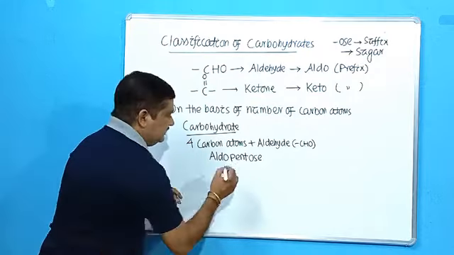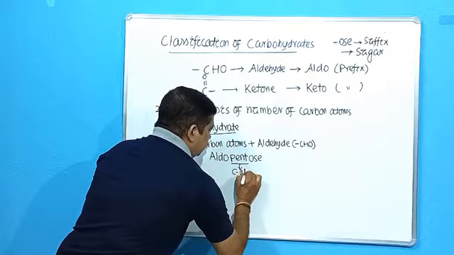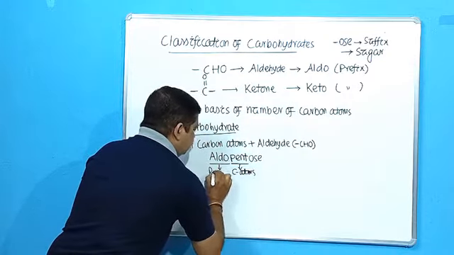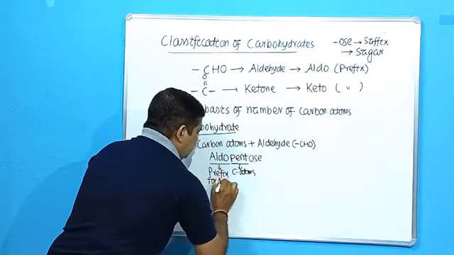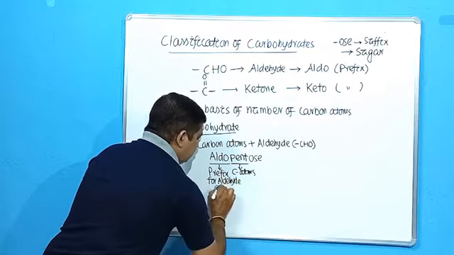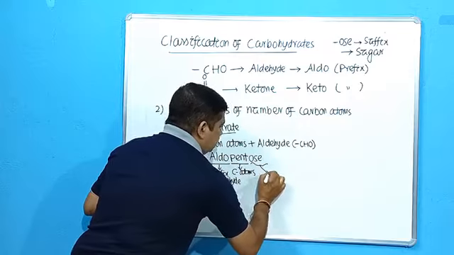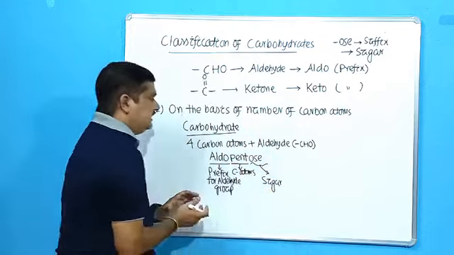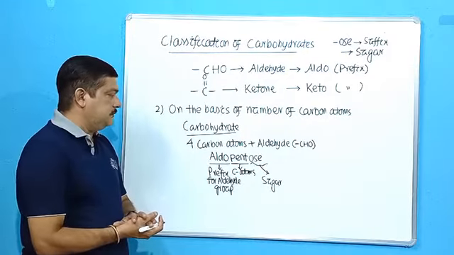That's why it is pent. So pent gives the number of carbon atoms. This is the prefix for the aldehyde functional group. Then ose means it's sugar. So this is how generally carbohydrates are named depending on the number of carbon atoms.